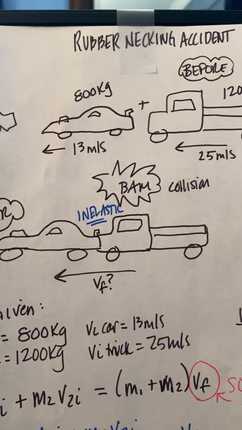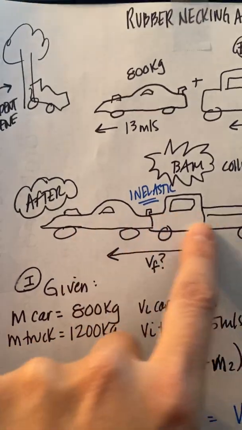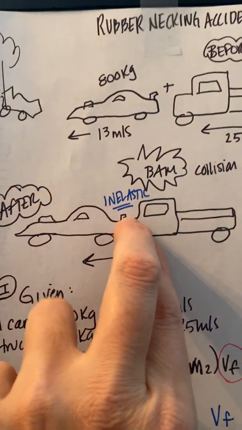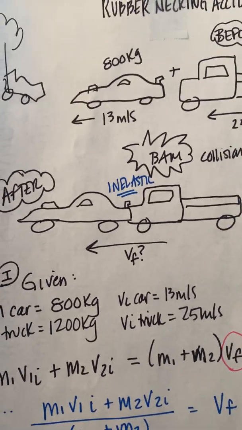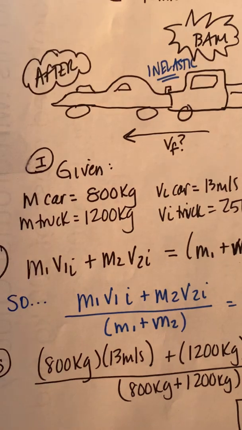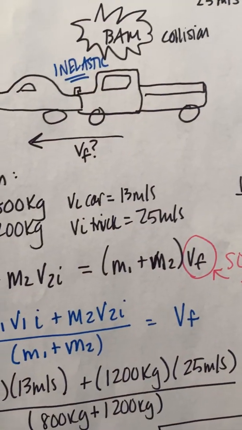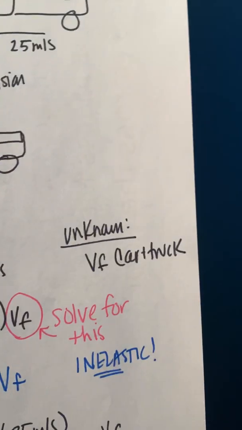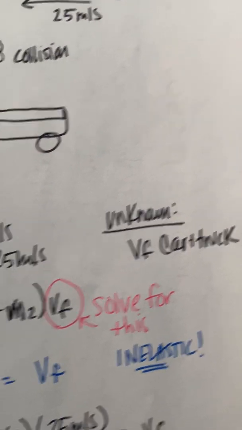Bam, they collide. When they collide, their bumpers lock. This is inelastic. Now they've combined. We want to know what's the final velocity of those combined vehicles. So, information. We are given the mass of the car and the mass of the truck. We are given the initial velocity of each. What is unknown? What's the final velocity of the car and truck combined?